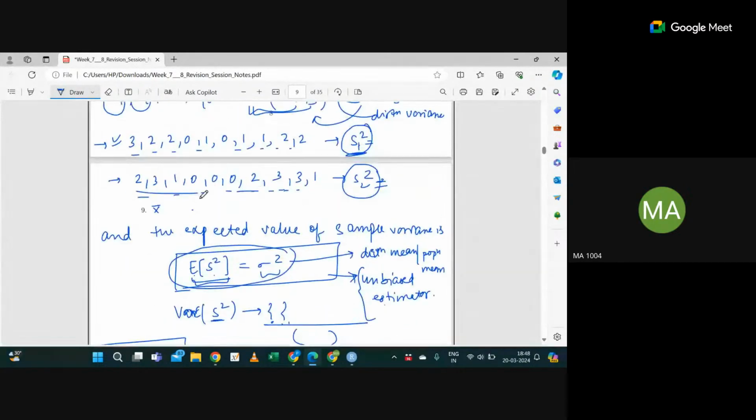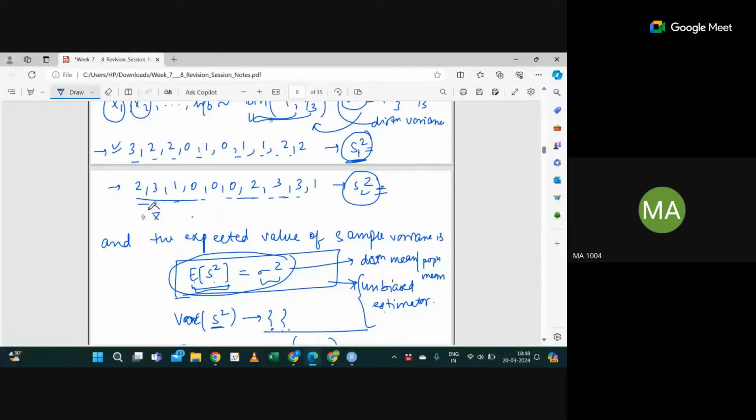Tell me, for this sample, you can calculate x bar. Suppose you get 1 point something, let's say x bar is 1.2, I'm just assuming. Then you compute 2 minus 1.2 square plus 3 minus 1.2 square, and so on, divided by 9, meaning 10 minus 1. You will get some value of s square, which is the variance of this sample.